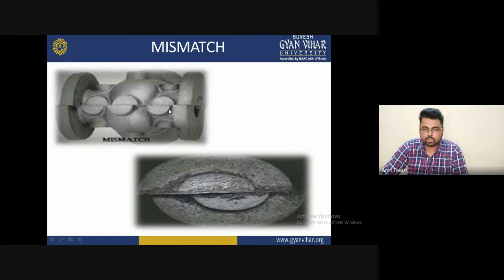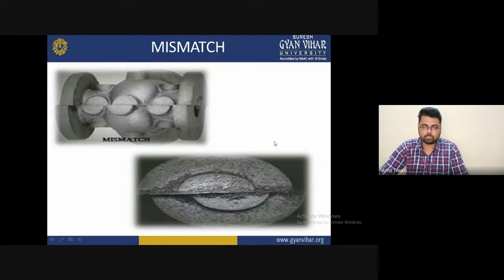You can see at this section that it is totally mismatched from the reference line, or the dimension we have provided. It happens because during molding the pattern is not tightly fixed by the key or any other element we use for fixing the pattern during solidification. Sometimes the upper part and the lower part are not on the same line. So these are the defects of casting.